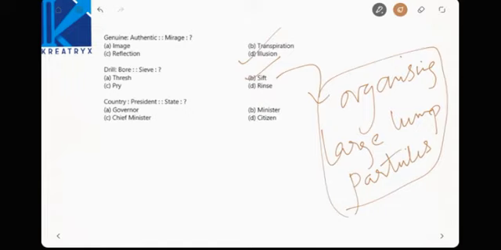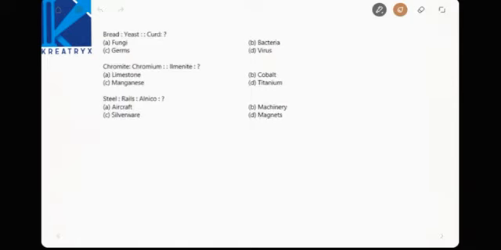Okay, now country is to president. Now state has governor, easy picking. Next one, bread, yeast, right? Bread, when a small count of yeast is added, then it becomes bread. Curd, how is curd made? By bacterial action, lactobacillus, right? Bacteria, right? Next one, chromite is a part of chromium, an alloy of chromium. Now ilmenite is what? Of titanium alloy.